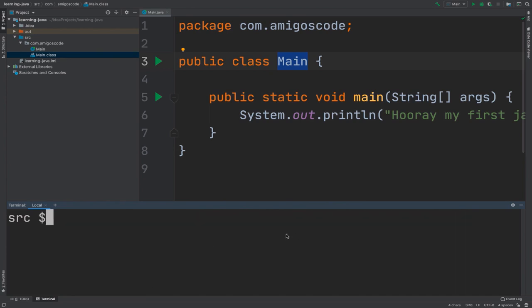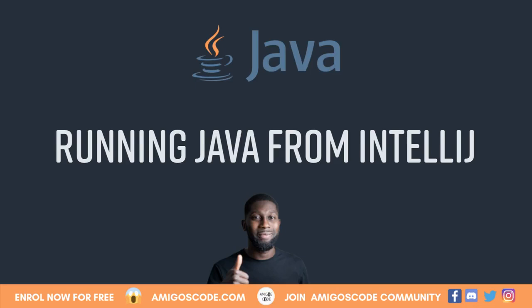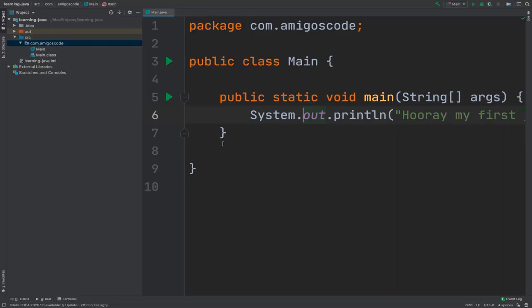Let me clear the screen, and then java com.amigoscode.Main, enter, and you can see that it works. All right, so we've managed to compile using javac on the terminal and then run our program.